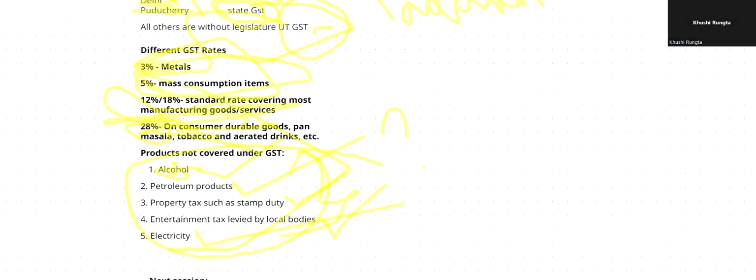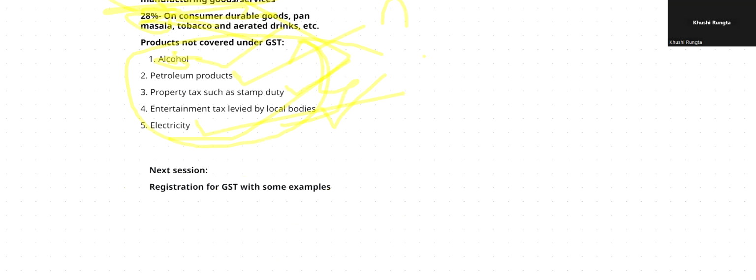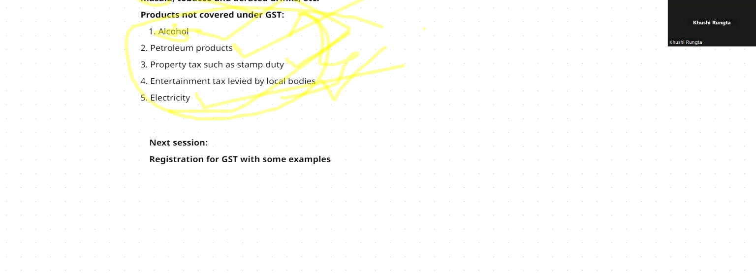Apart from this, that is it for today. I hope you understood the things which I have taught today. It is just a basic introduction. In my next session, you'll be learning about registration for GST, who should register and why they should register, with some examples and the advantages of getting registered for GST.